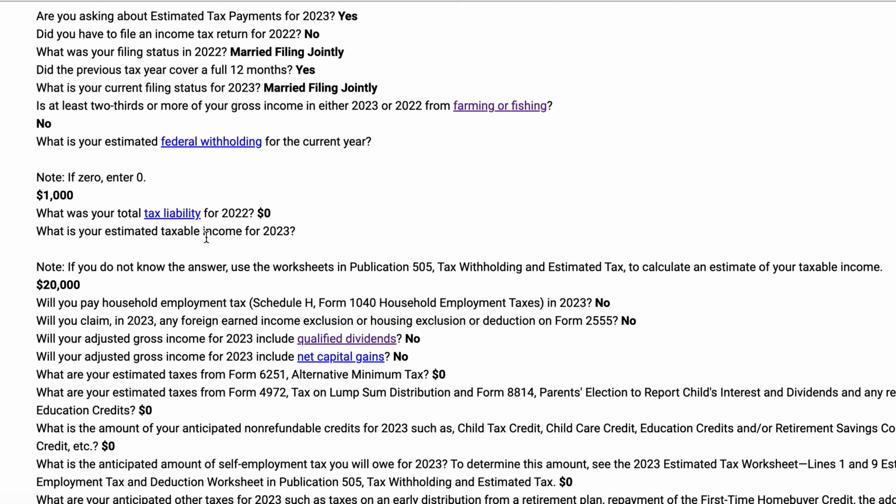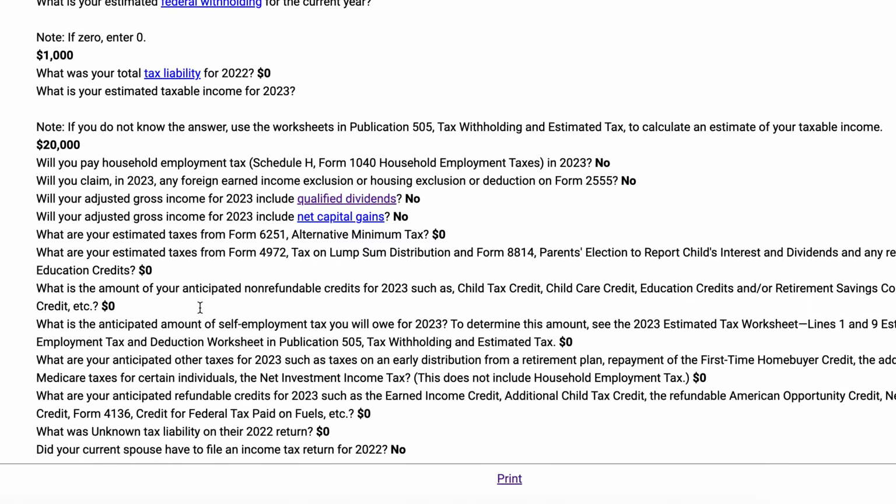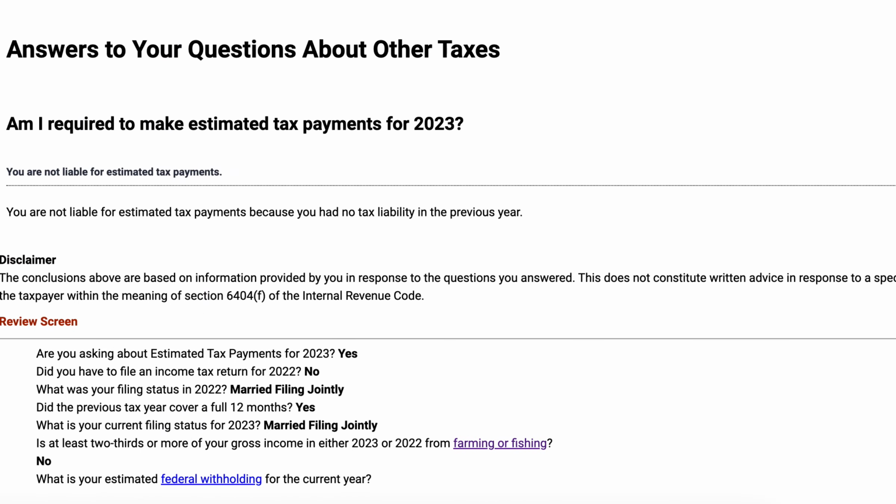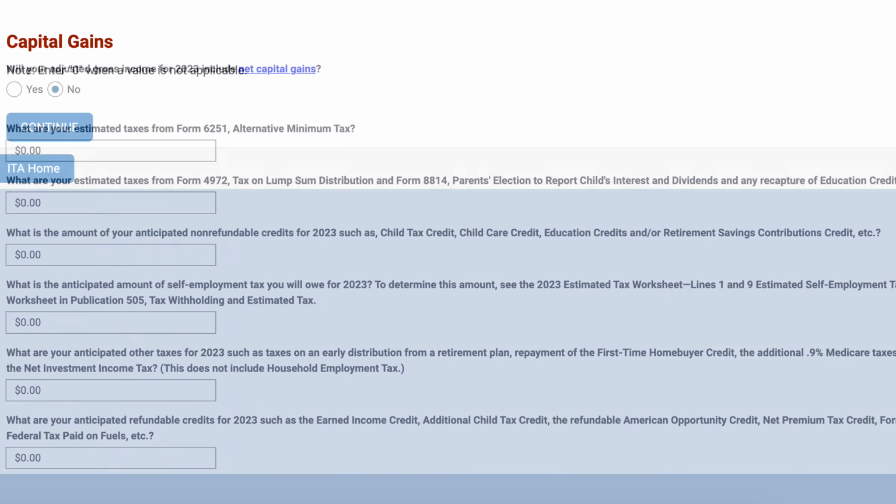110% for certain high income earners. But as long as you've paid at least last year's tax bill, and in certain circumstances 110% of that, or 90% of the current expected tax bill, then you're not going to need to make additional estimated tax payments. So let's go through one more situation. Maybe you did have to file a tax return. So let's go all the way back to this question.